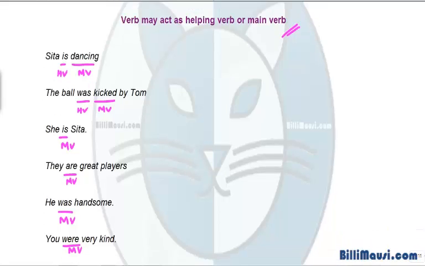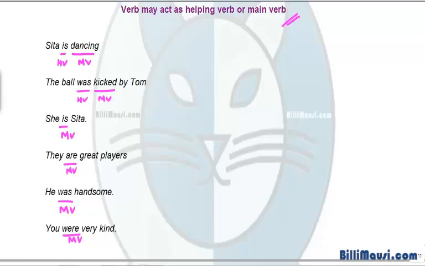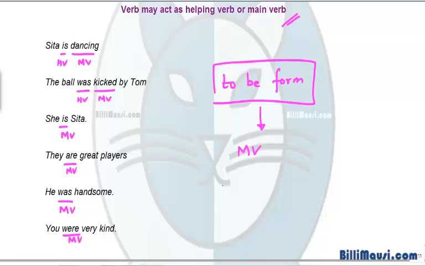again a main verb. Now what you need to note is that when a to be form of verb acts as a main verb, it is called a linking verb or a copulative, and the word following it is called the complement.